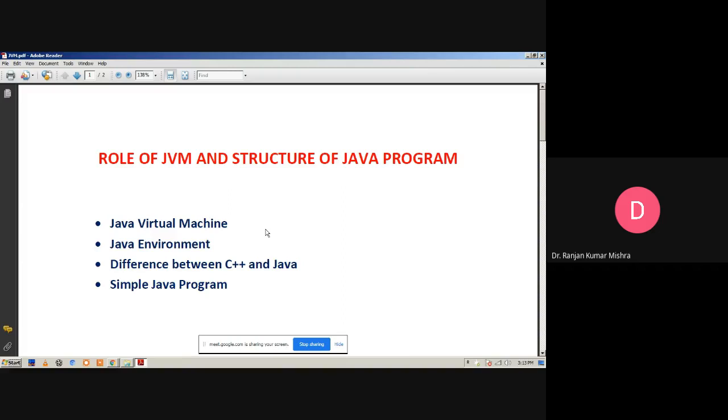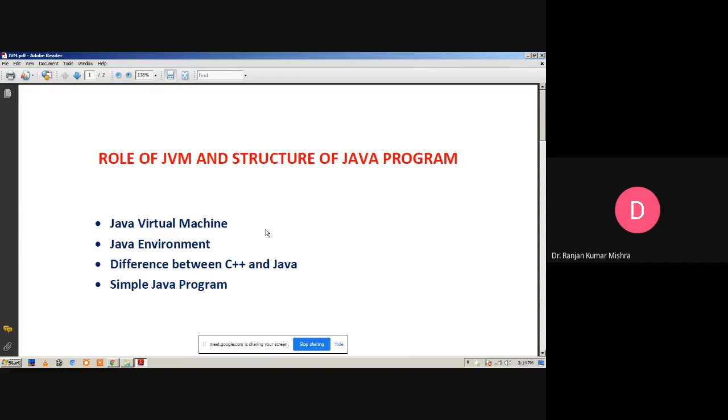Now we discuss the Java environment. The Java environment includes a number of development tools, classes, and methods. The development tools are part of the system known as the Java Development Kit, and the classes and methods are part of the Java Standard Library, also known as JSL. J stands for Java, S stands for standard, and L stands for library, also known as the application programming interface, that is the API.